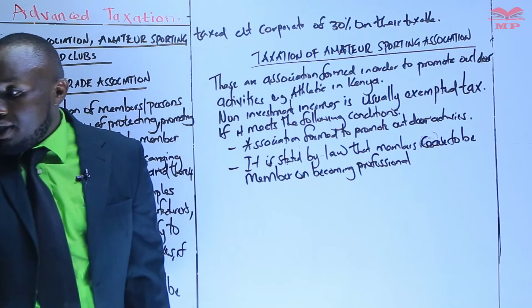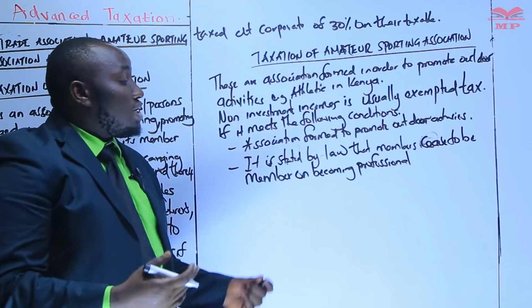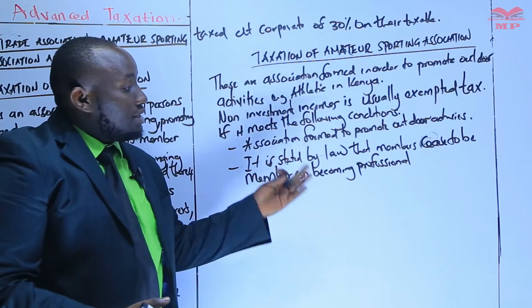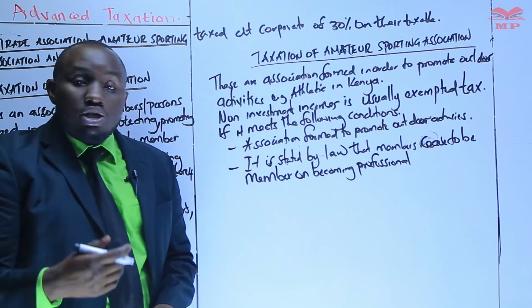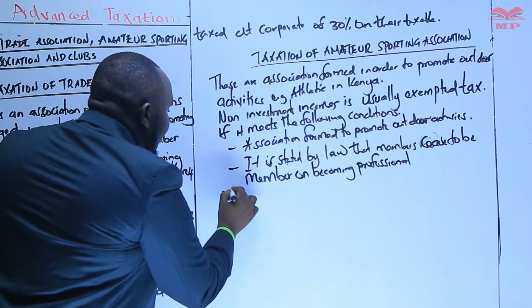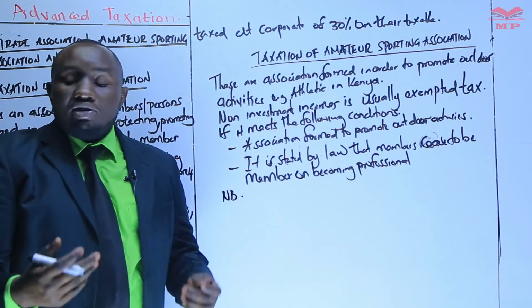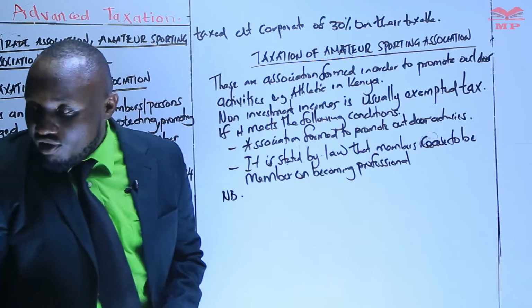And we say that members consist basically to nurture talent. Those are basically there to nurture talent. So then we need to note, lastly, very important, now on the investment income. If you have investment income, we need to tax the taxable investment income.